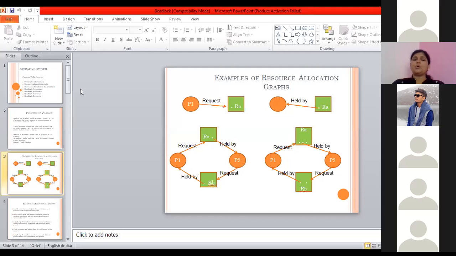So we will start with the next topic now, because this chapter has two practical assignments. One is the scheduling algorithm and the second is the banker's algorithm. So I will tell you the banker's algorithm part now.